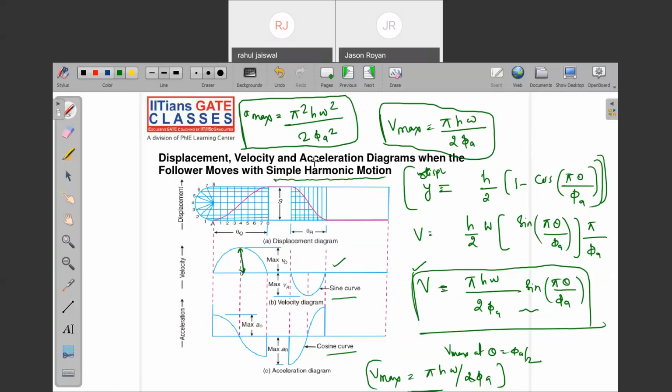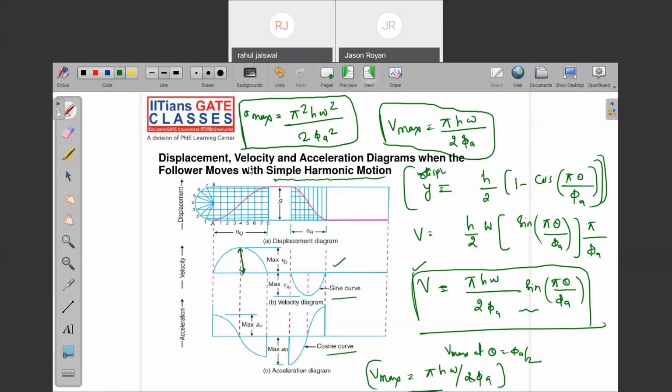Note down fast or take the screenshot so that we can discuss the other 2 motions and some other important points. After that, we will be discussing gear and gear train, this governor part, and some part of balancing in the next class. That is the last class for the term.